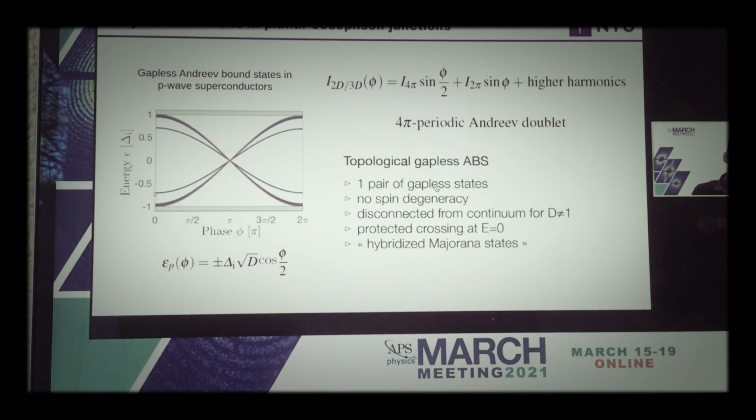As a consequence, if you start from 0 phase bias and ramp up the phase bias, you go across the crossing and end up in the high energy state at 2 pi, which means that in order to observe that 4 pi periodicity, you need to go faster than the relaxation from this state to the lower state. As a consequence, DC measurements are not applicable, and one needs to rely on microwave techniques such as noise emission or Shapiro step experiments, as I'm going to discuss today.